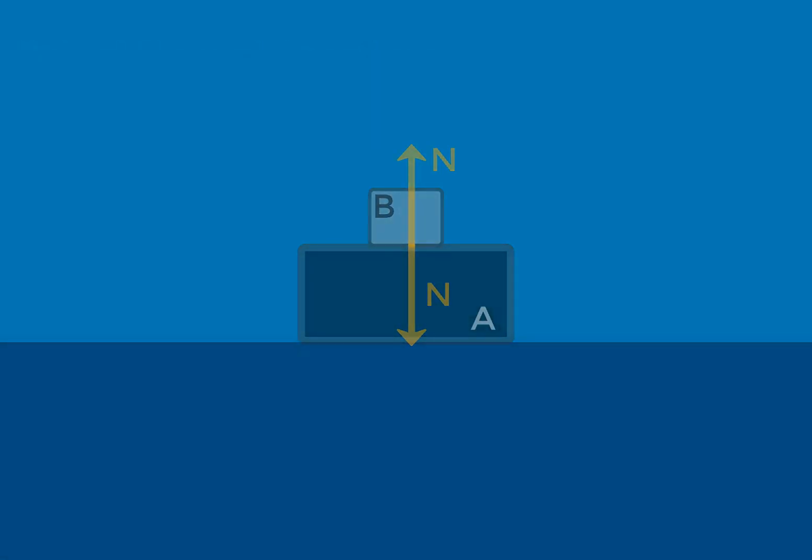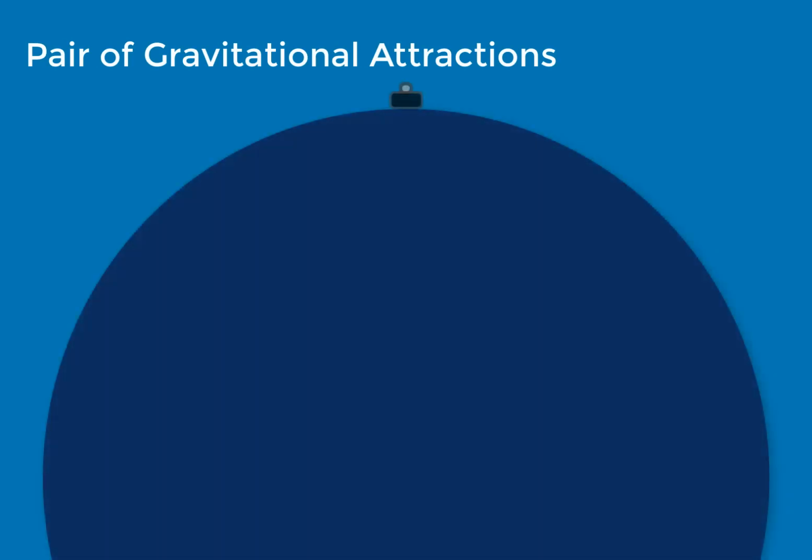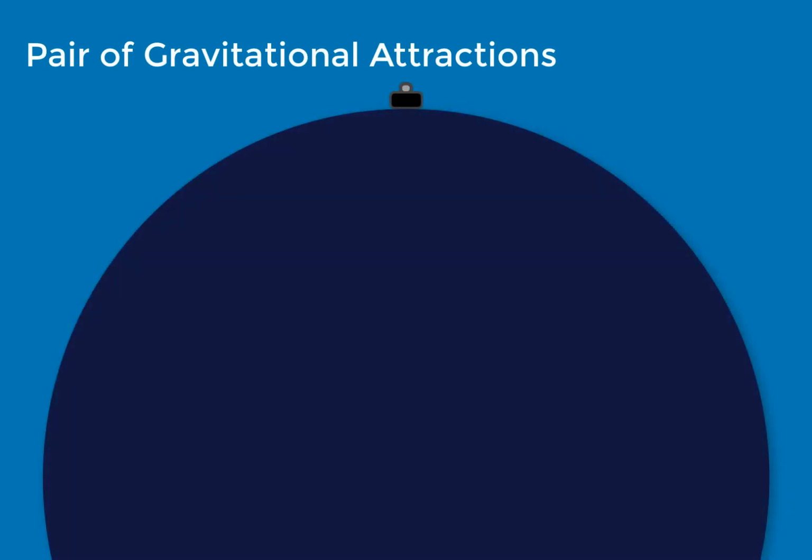Similarly, weight is the gravitational force of attraction that the earth is exerting on the block. The earth is pulling the block towards itself. Then the third law pair for the center of the earth pulling the block down is basically the block pulling the earth up. And the reason you don't notice this force on the earth is because the earth is so huge and the force is so tiny, it barely affects the earth.